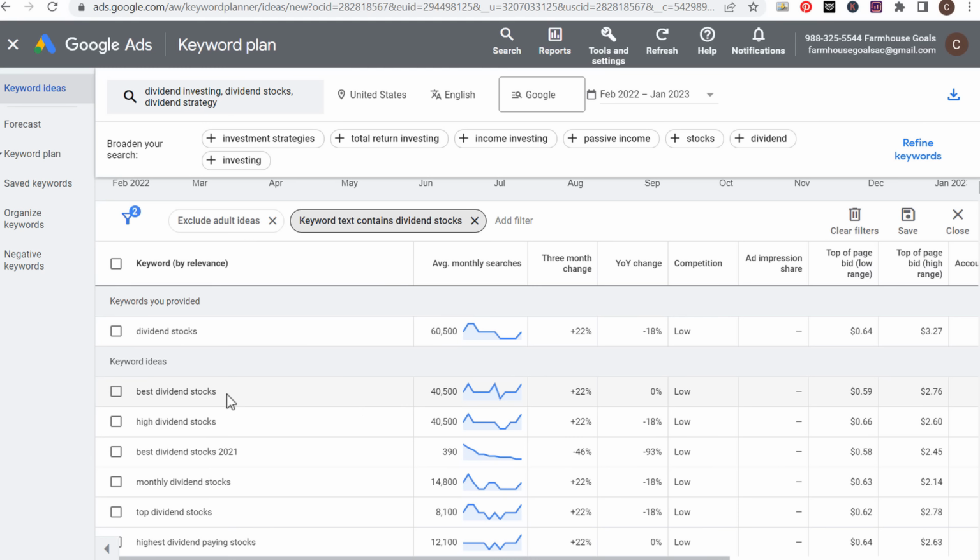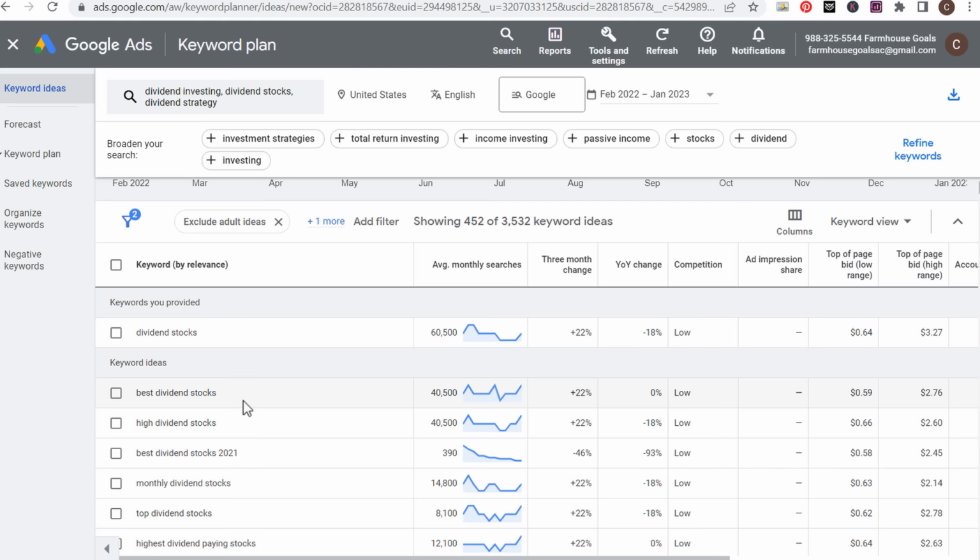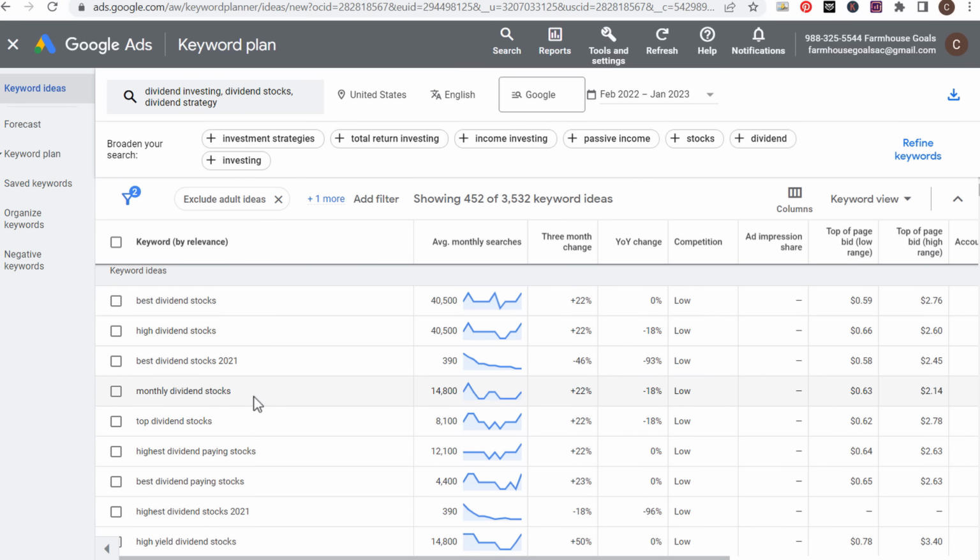And just by looking at these keywords here, I can come up with different content that I can create on my website. The best dividend stocks for 2023 and beyond. High dividend stocks that are good long-term investments. Monthly dividend stocks to invest in today. The top dividend stocks for 2022 that you should invest in.